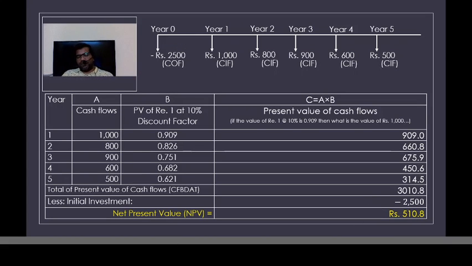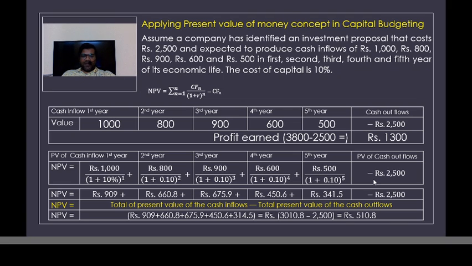The present value concept is widely used in investment because it gives you a better picture, for a simple reason that the money we receive in the future will obviously have lesser value on account of opportunity cost and inflation. So it is better to do discounting rather than being very pessimistic. I can't assume that this 1000 rupees after 1 year will have the same value.